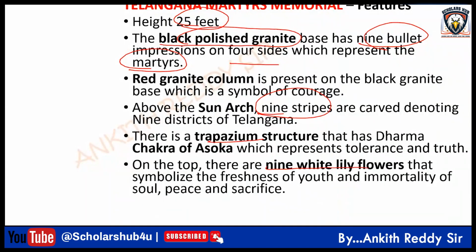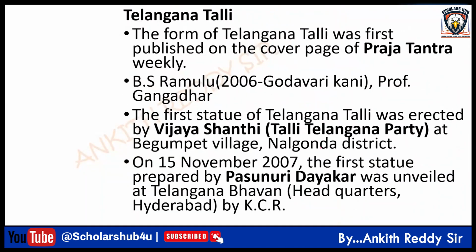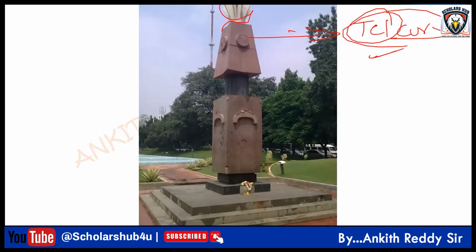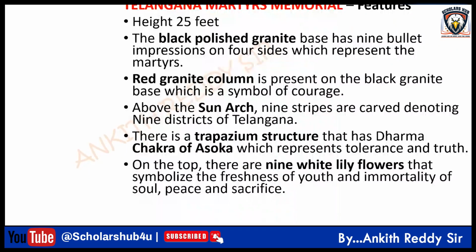And above that, you have 9 lily flowers, which symbolize the immortality, soul, and peace of the students. See, these kinds of structures and memorials are important for your Telangana culture and heritage sites. Not exactly geography, but since it is part of our Telangana culture and society, we are discussing